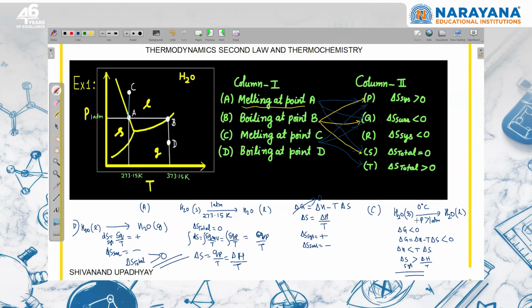So this is the way to see. Sometimes you can use this to get some value ki delta S system should be greater than this value and all that.